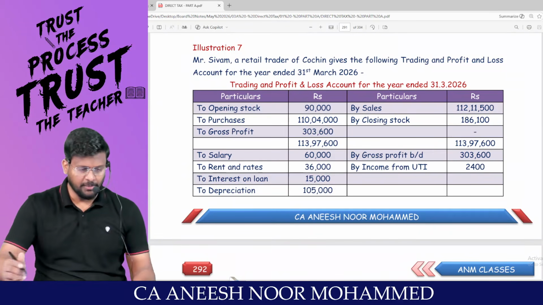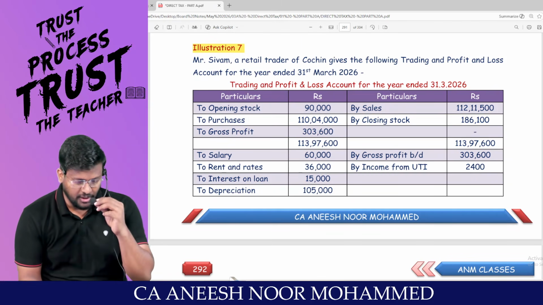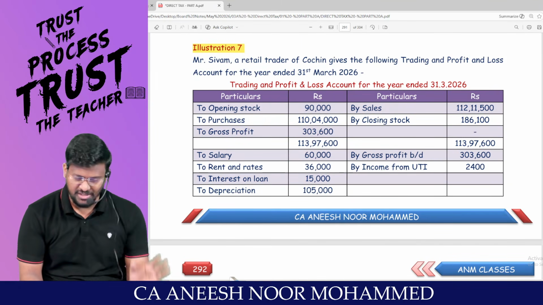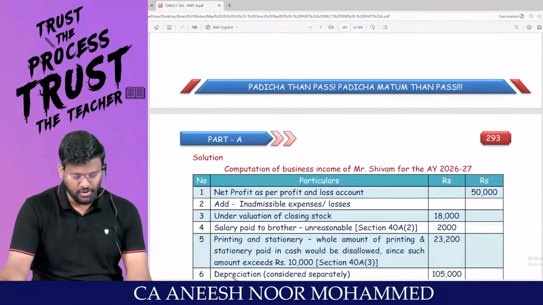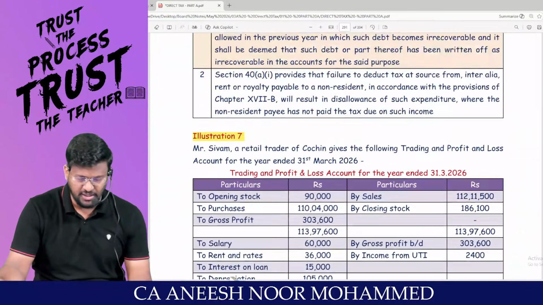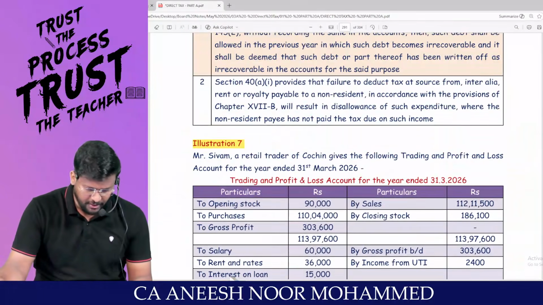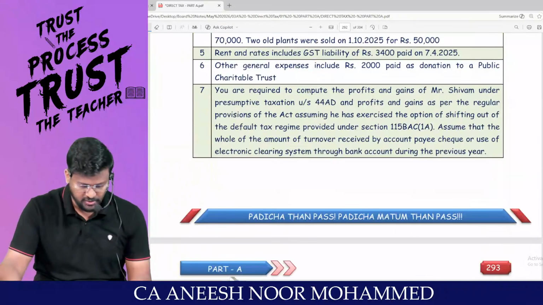So we are doing the chapter Profits and Gains of Business or Profession. In the last slot, we have done up to illustration number 6. I'm moving into illustration number 7. In the exam, like this only, one question will come for you from Profits and Gains of Business or Profession. Be very thorough with illustration number 7. This is a question which we have to practice, my dear lovable students.